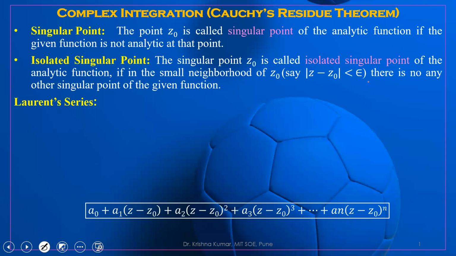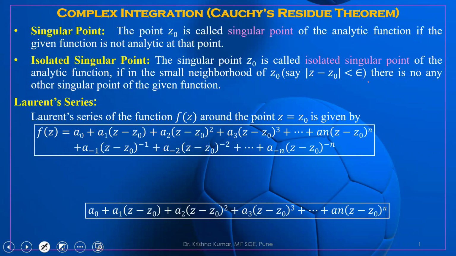Next is the Laurent series. So what is the Laurent series? The Laurent series of the function f of z around the point z equal to z0 is given by f of z equals a0, plus a1 times (z minus z0) to the power 1, plus a2 times (z minus z0) to the power 2, plus a3 times (z minus z0) to the power 3, and so on up to an times (z minus z0) to the power n.